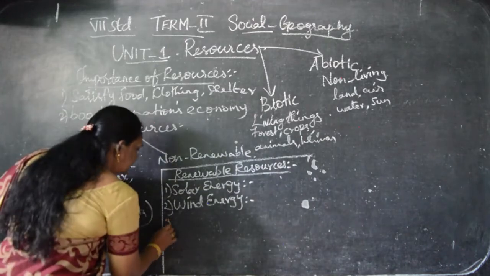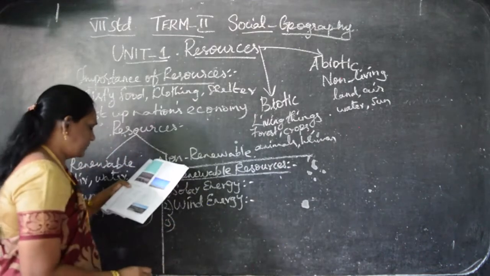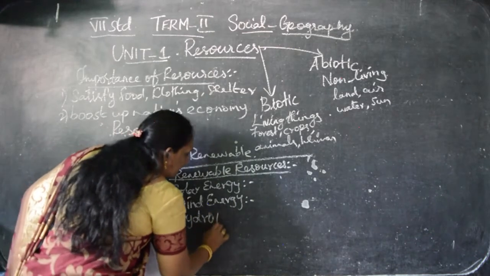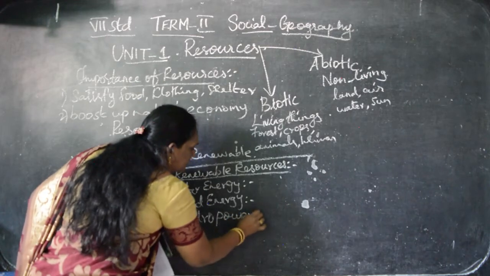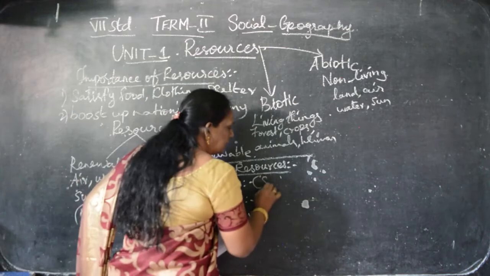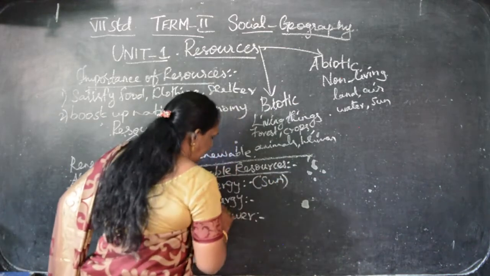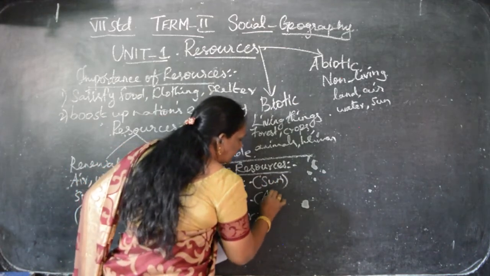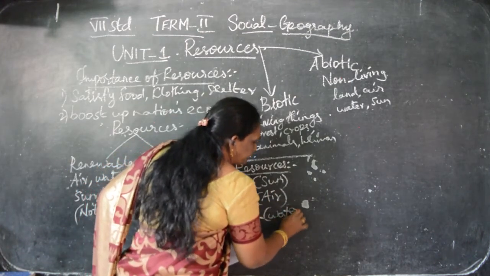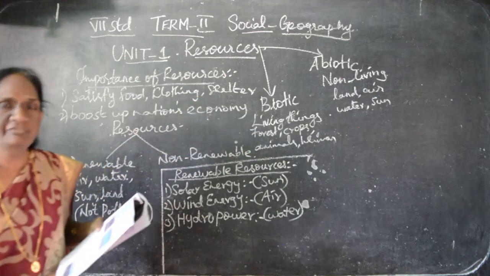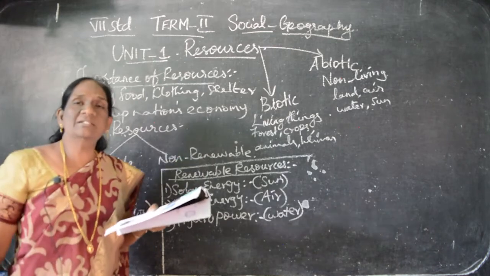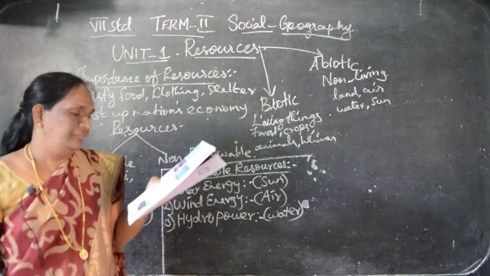Okay, and the third one is hydroelectric power, that is hydropower. Hydro means water, hydropower energy, that is water. Solar energy we are taking from the sun, wind energy from air, the atmosphere, and hydropower is from water. Understand? Can you able to follow? Okay. And this water is considered a great source of energy.